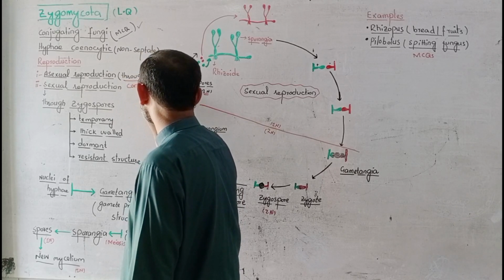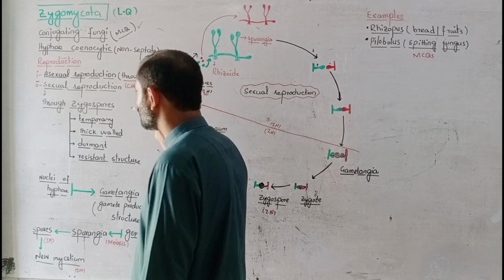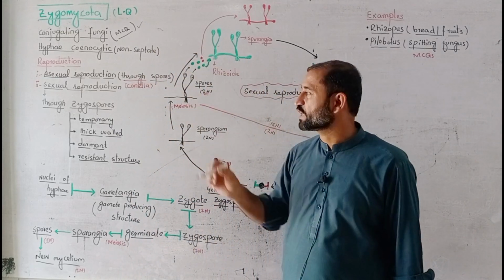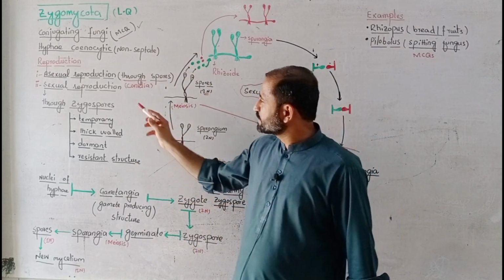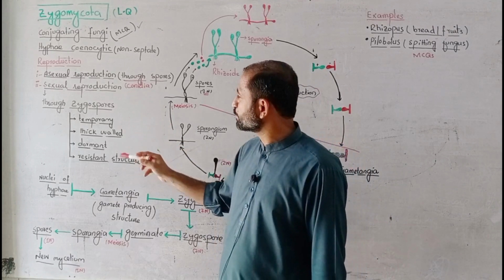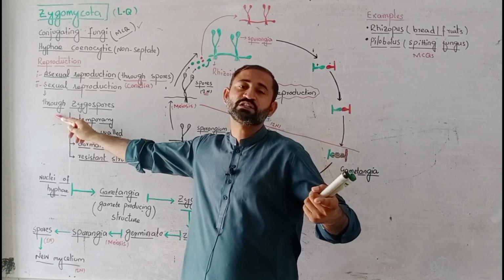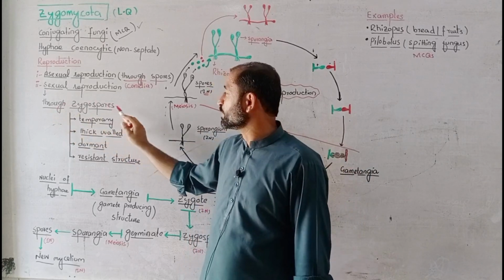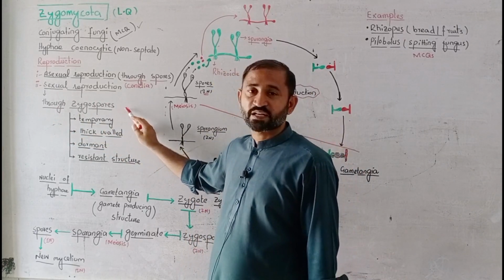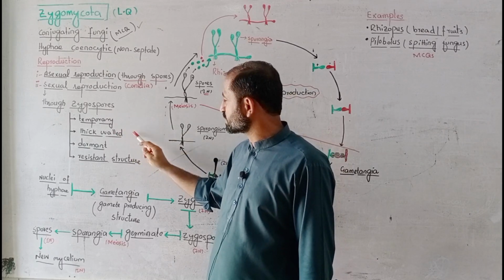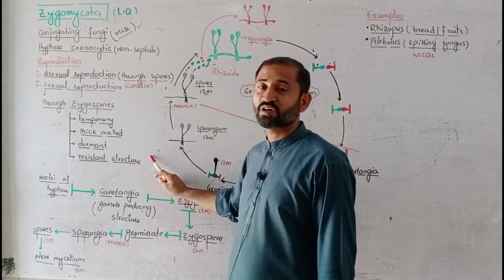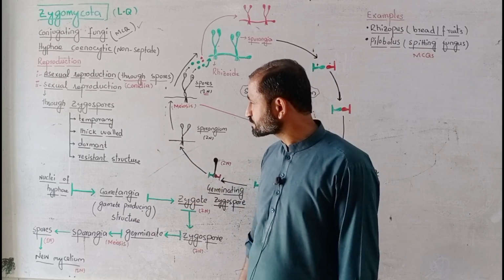There is another type of spores, conidia, also formed in asexual reproduction in Zygomycota. And next one is sexual reproduction. In sexual reproduction, zygospore is formed. Through sexual reproduction, they reproduce through the formation of zygospore. And these zygospores are temporary, thick-walled, dormant, and resistant structures.